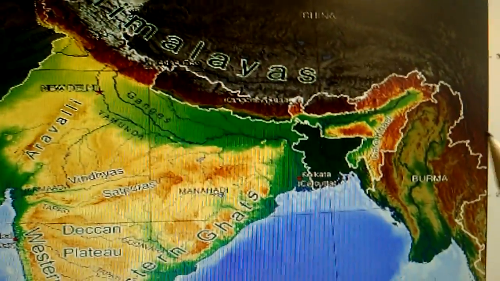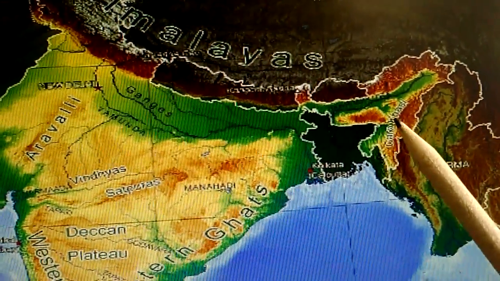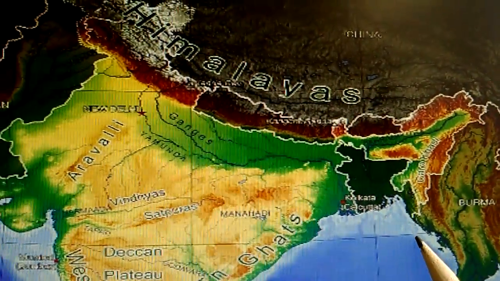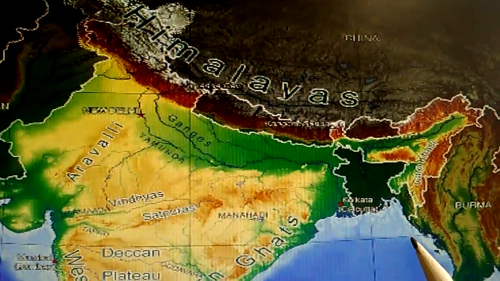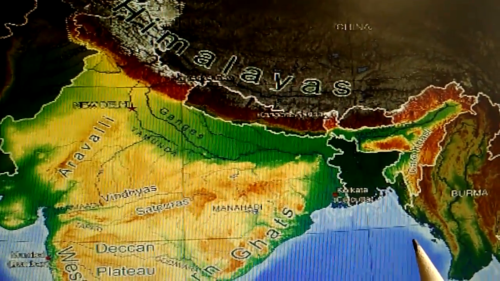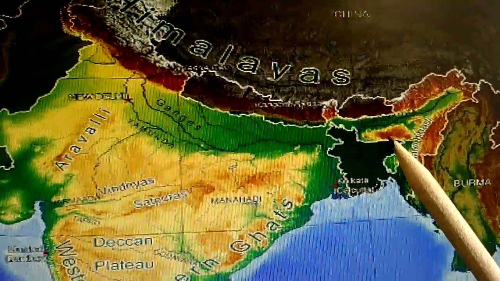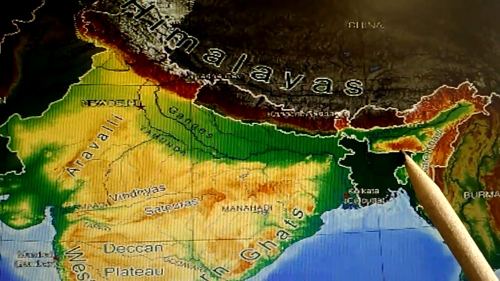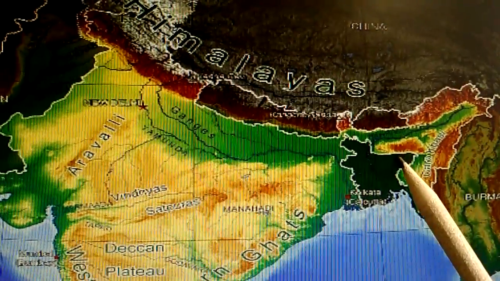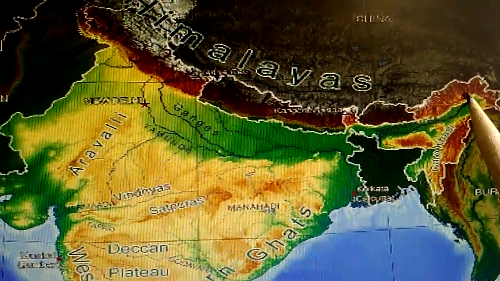Brahmaputra's main tributaries are Subansiri, Manas and Tista. So these are the three major tributaries of the Brahmaputra. So where is it originated, children?